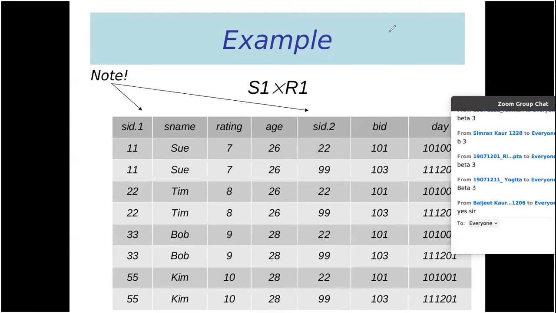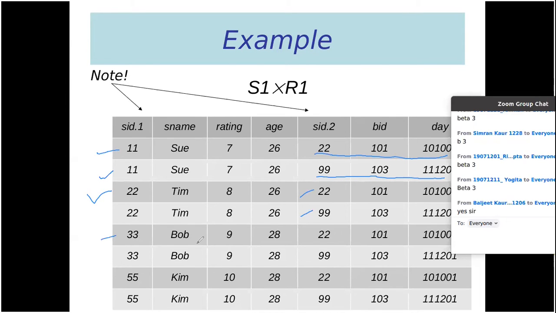So if we multiply S1 with R1, you can see what the result will be. The first row of S1 will be multiplied by the first row of R1. Again, the first row of S1 will be multiplied by the second row of R1. Then the second row of S1 multiplied by first row, second row.